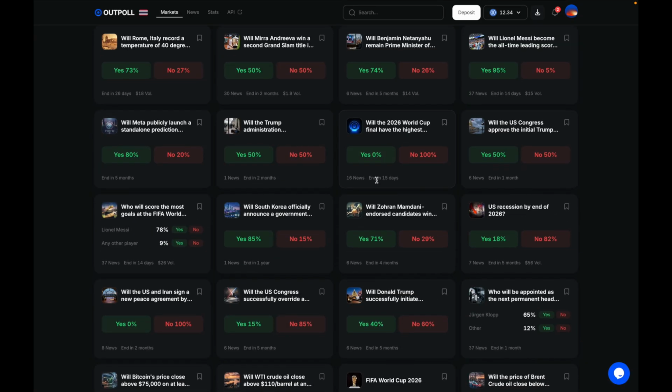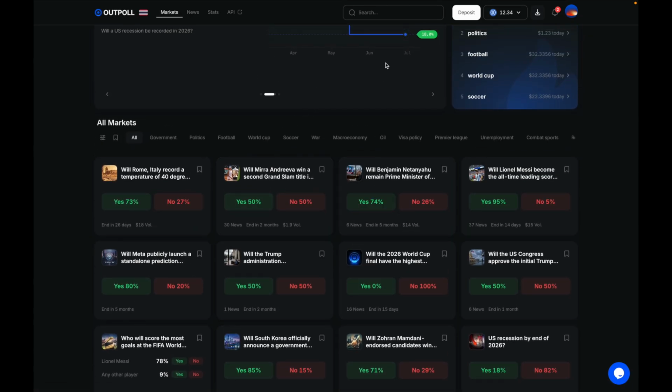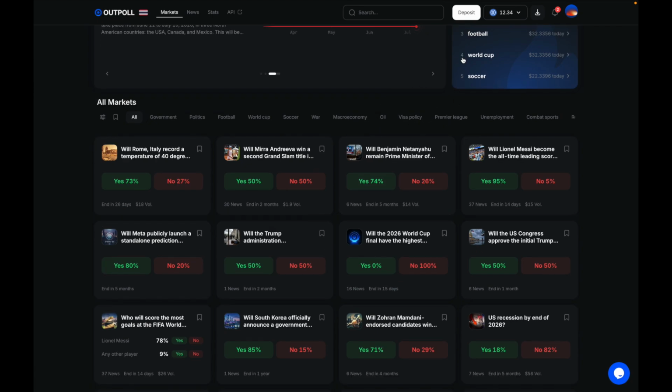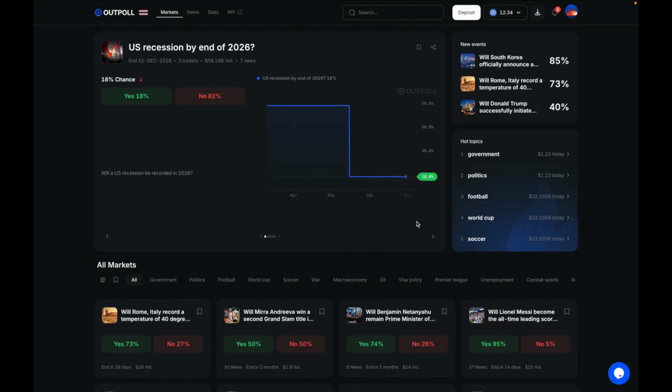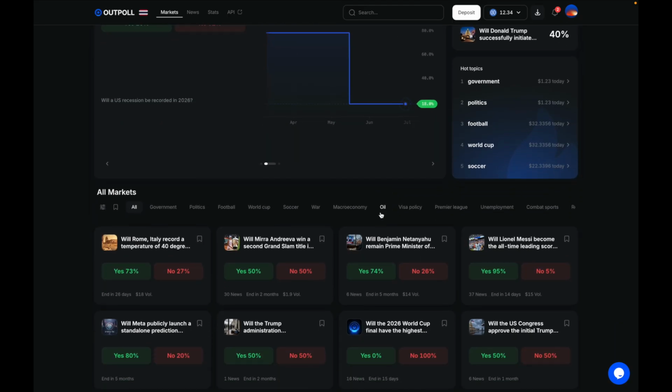Okay, the next thing I want to talk about back in the market section here. Something you're going to start seeing on here soon is creator-led markets. Now, from what I understand, those are going to be markets led by ambassadors of Outpoll, probably KOLs and that sort of thing. And that's basically going to be a way for creators to interact with their audience around different topics that I guess are more specific to that creator and the topics that they talk about. Now, obviously, because the platform is brand new, they don't have any official ambassadors yet. But once they do, then you'll start seeing those creator-led markets appearing on here.